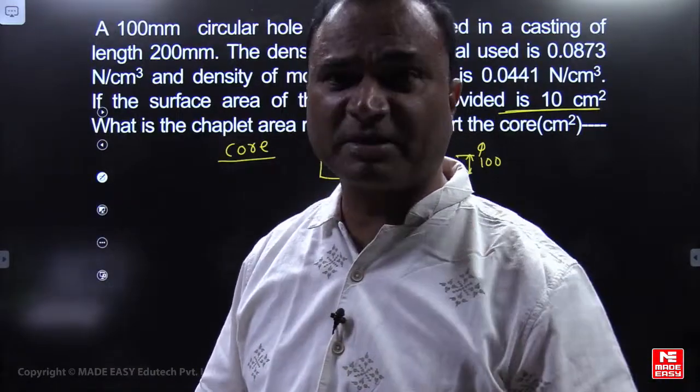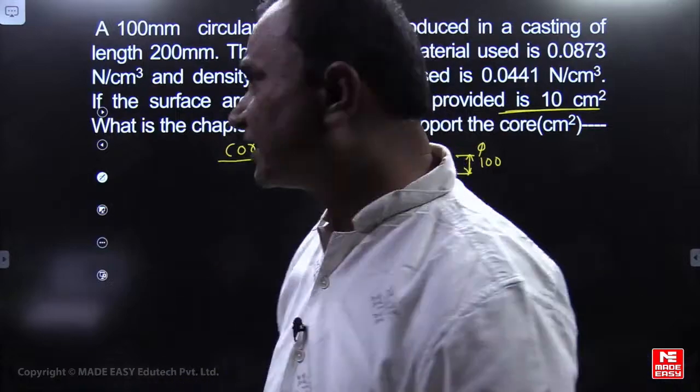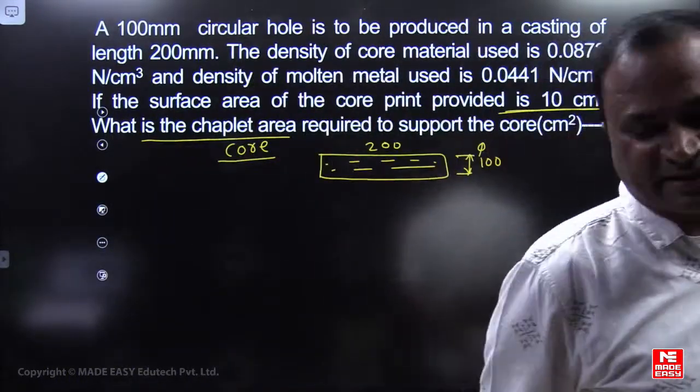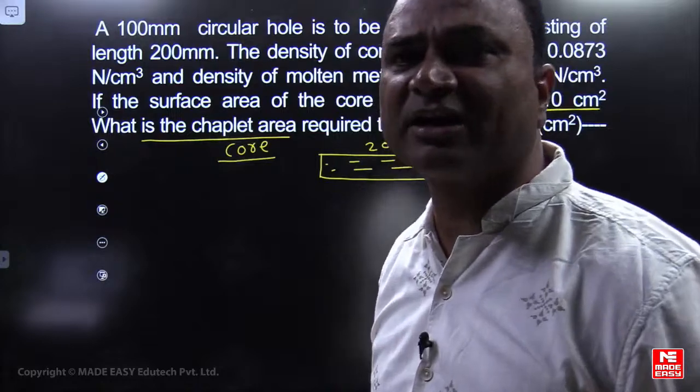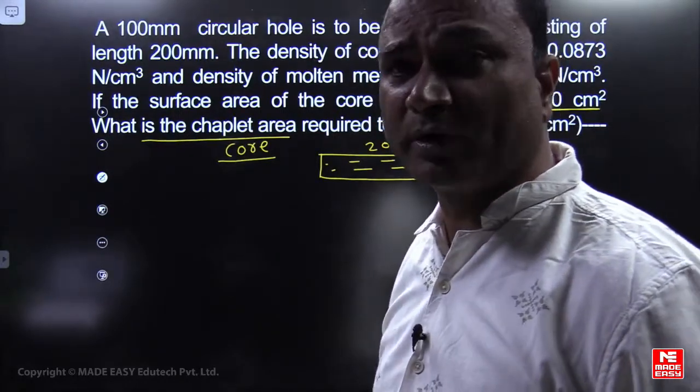already it is providing 10 centimeter square, but still there is a possibility of unbalanced force. That unbalanced force can be supported by using what? Chaplet. He is asking what should be the chaplet area required, that is the surface area of the chaplet. Core print is given. Okay, right.